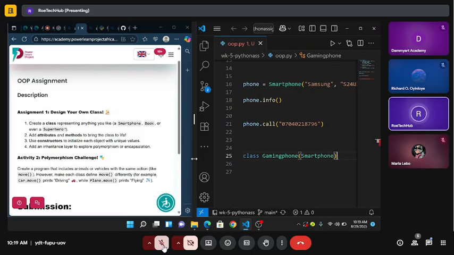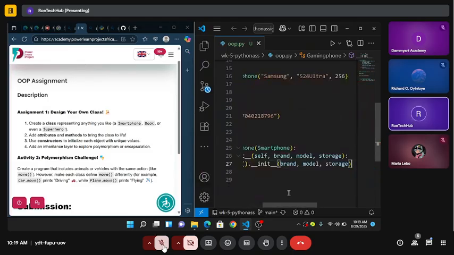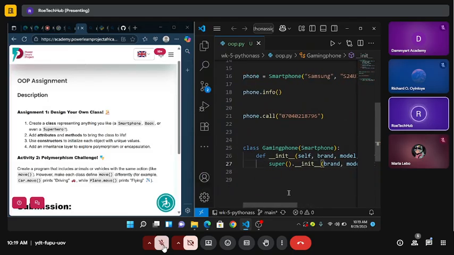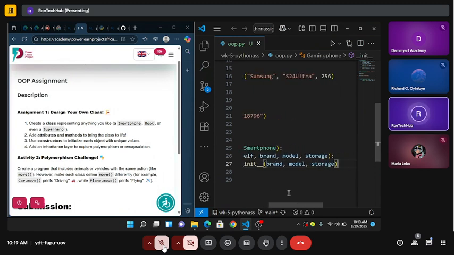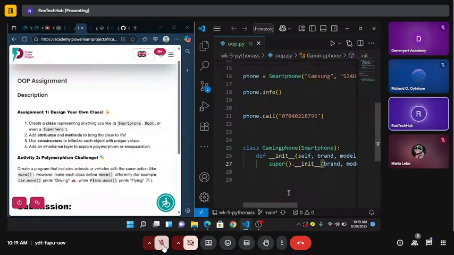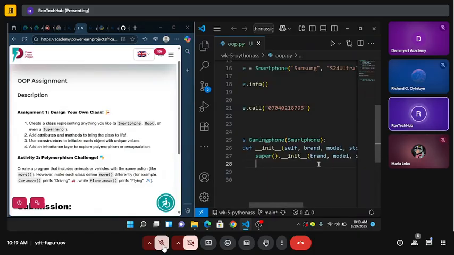Now define, as usual, __init__. Wow, it filled it in by itself. Thank God they've updated VS Code. Before, you still had to type everything.